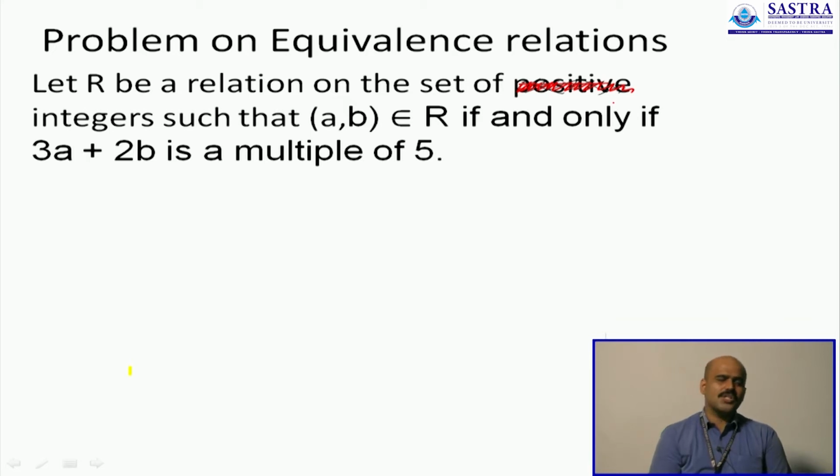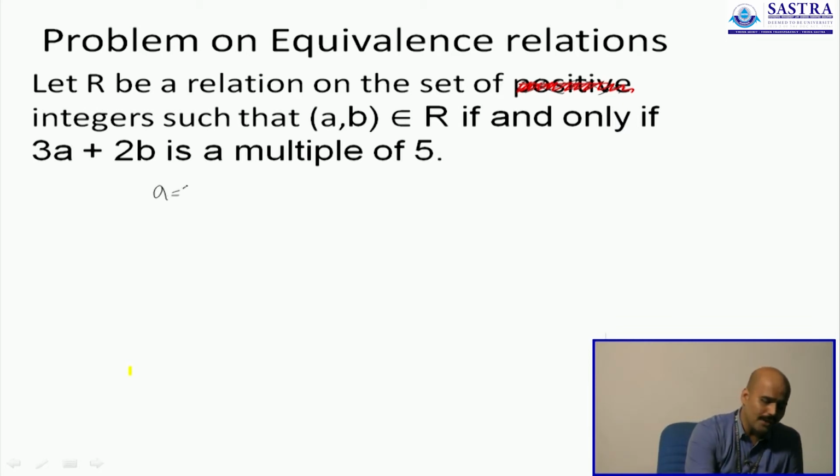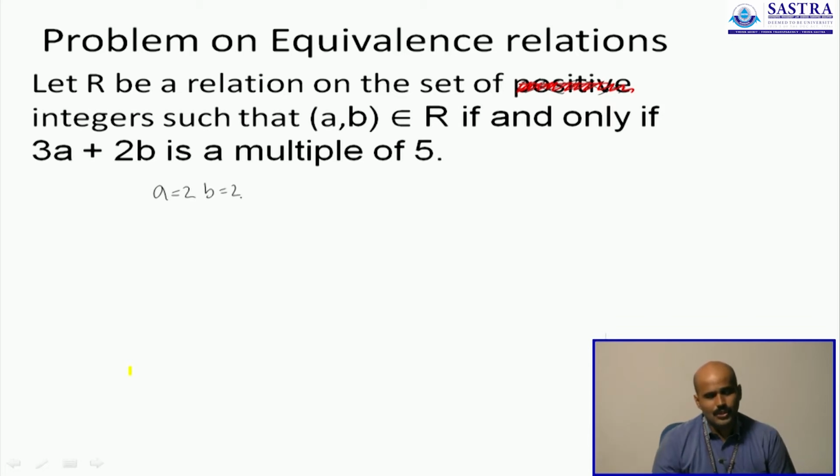Let us try and understand the format of the ordered pairs that are included in this relation. Can you think of some pair that will fit the bill? I can think of one. I can think of a is equal to 2 and b is equal to 2. Because if a is 2, 3a is 6, and if b is 2, 2b is 4. 6 and 4 is 10, and 10 is a multiple of 5.